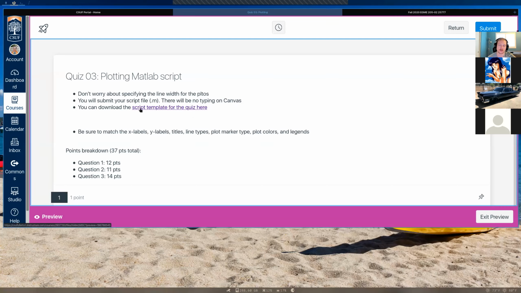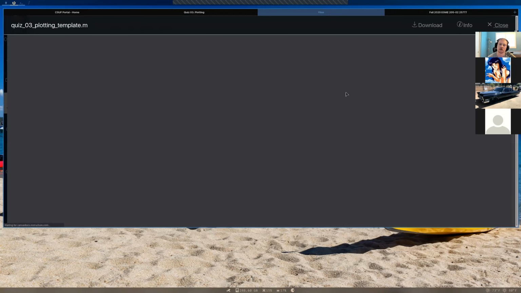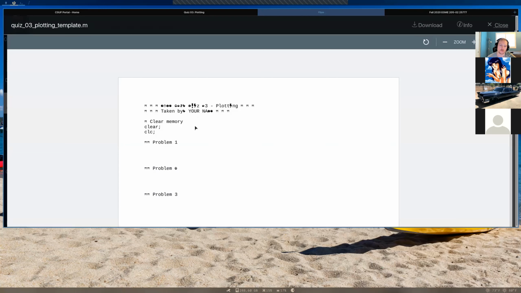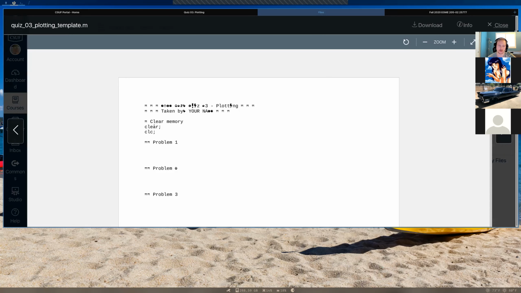You can just make a script file yourself, or you can download this template. If I click on that, it looks kind of weird here because Canvas can't render it correctly. But this is all it is. It's just a few lines of code. These are just comments up here, and then we're clearing the memory, and then we have problem 1, problem 2, problem 3, just 3 sections.